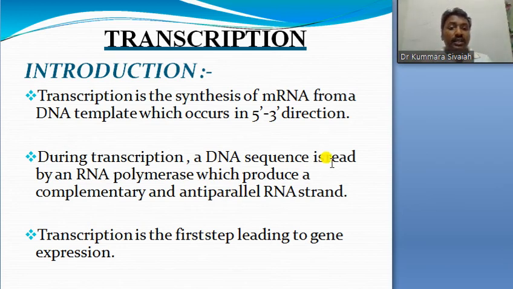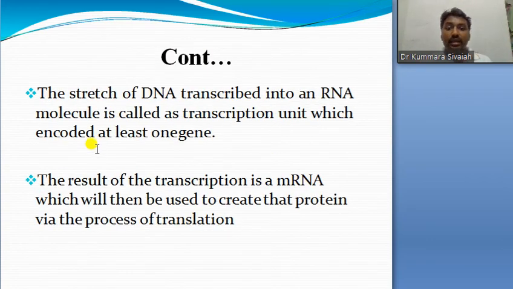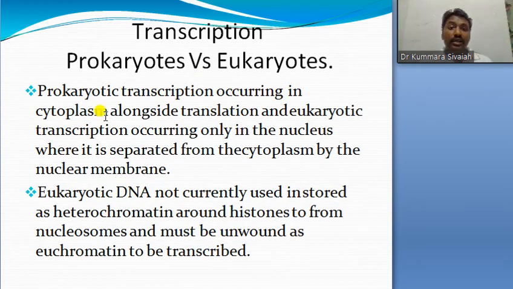So then RNA polymerase produces a complementary and anti-parallel RNA strand. So transcription is the first step leading to gene expression. The stretch of DNA transcribed into an RNA molecule is called the transcription unit, which encodes at least one gene. So the result of transcription is an mRNA which will be used to create the protein through the process of translation.